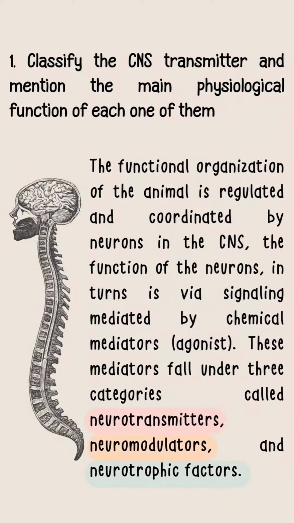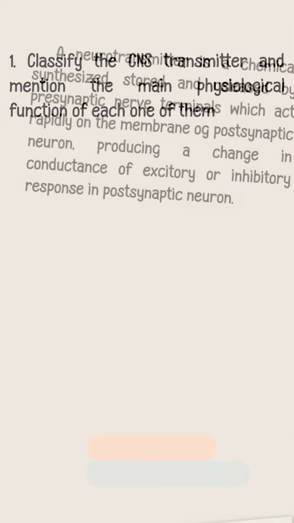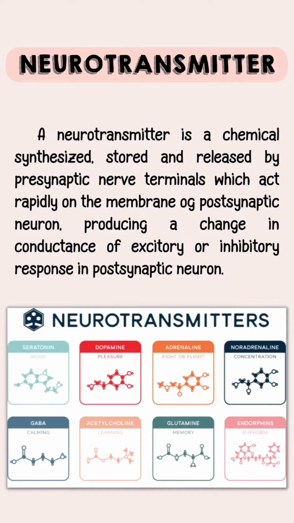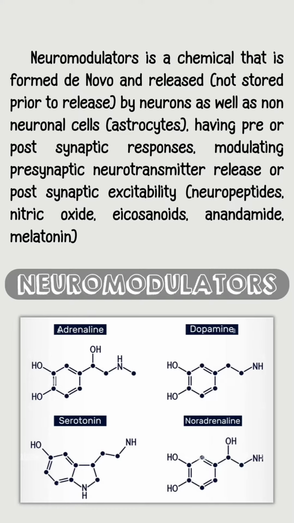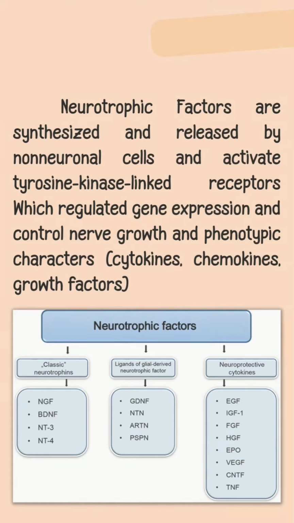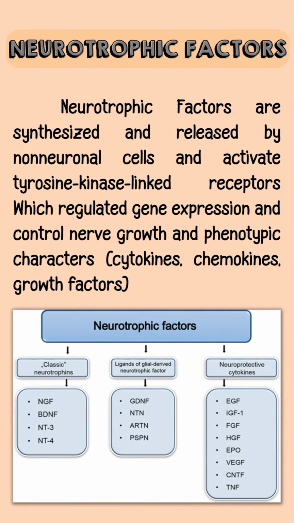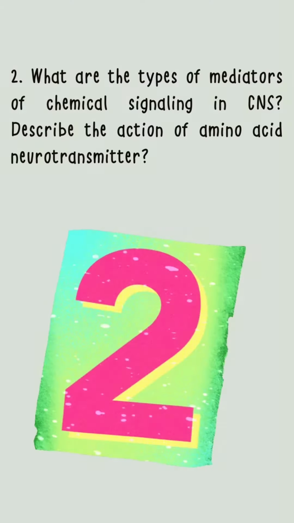This is regulated by the neurons in the CNS that are mediated by mediators which fall under neurotransmitters, neuromodulators, and neurotrophic factors. Neurotransmitters produce a change in conductance, an excitatory or inhibitory response in the postsynaptic neuron. Neuromodulators modulate presynaptic neurotransmitter release and postsynaptic excitability. Neurotrophic factors are synthesized and released by non-neuronal cells and activate tyrosine kinase-linked receptors.